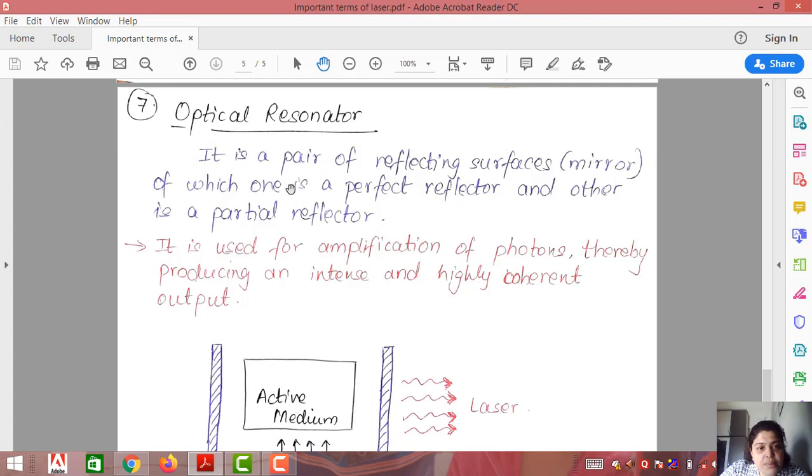Now, what exactly is an optical resonator? It is a pair of reflecting surfaces, for example mirrors, of which one is a perfect reflector and the other is a partial reflector. So you have a pair of two mirrors. Out of these two, one is a perfect reflector, the other is a partial reflector. This is used for amplification of photons, thereby producing an intense output, because you know that laser has a very high intensity. This highly intense and coherent output is achieved with the help of the optical resonator.